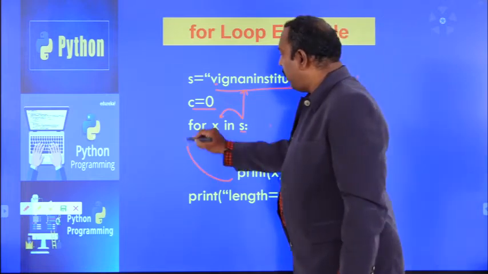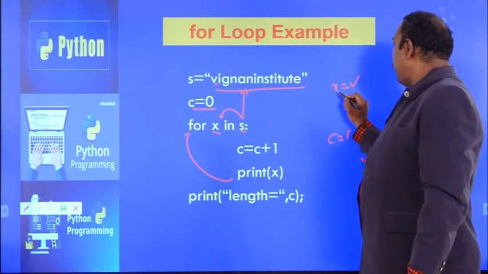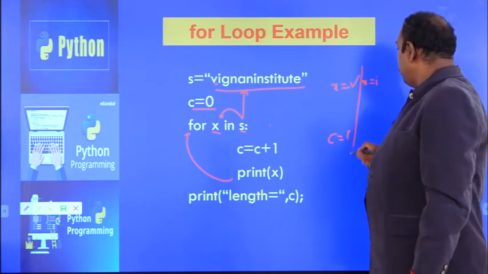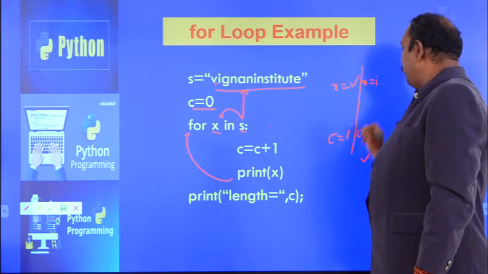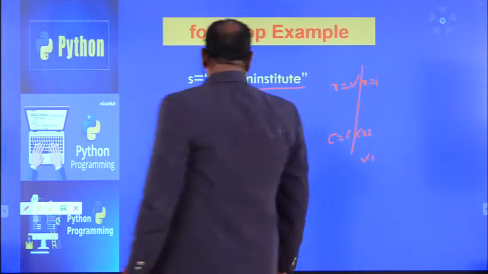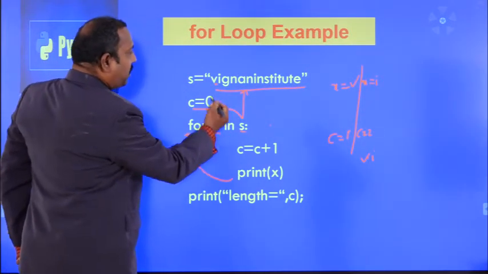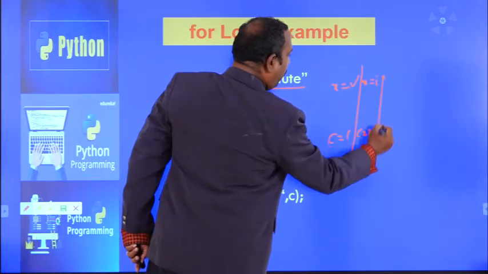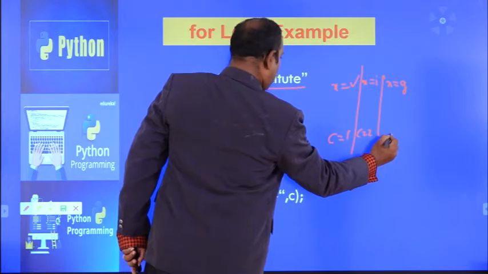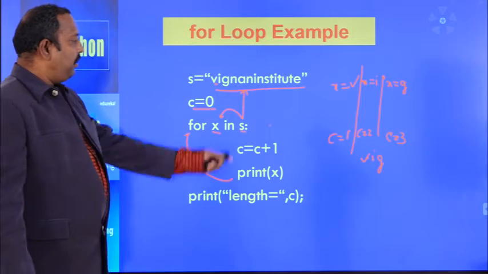Again it will go to for loop, and the next item will be assigned to x. What is the next item? x will become I. So c equal to c plus 1, c will become 2. Print x means I will be printed. Next item will be assigned to x. What is the next item? G. x equal to G, and c equal to 3 and G will be printed.